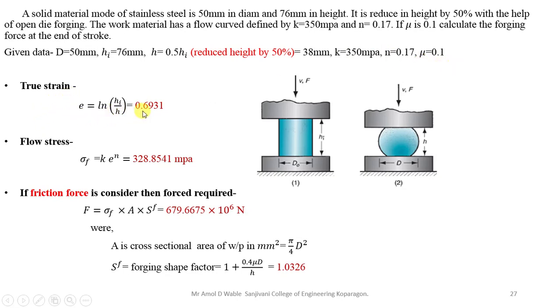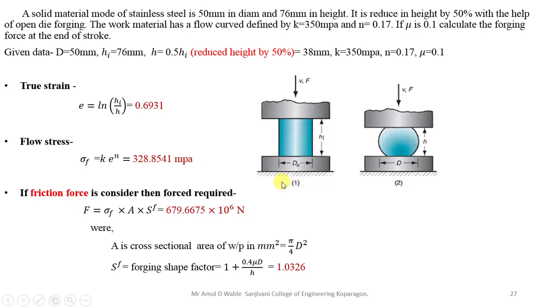True strain will be equal to ln HI upon H, so the answer will be 0.6931. Flow stress: as it is a forging case, the formula will be K e raised to n, which gives 328.8541 megapascal.